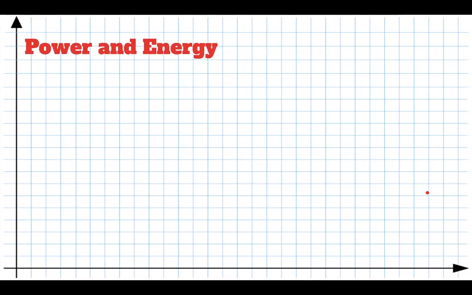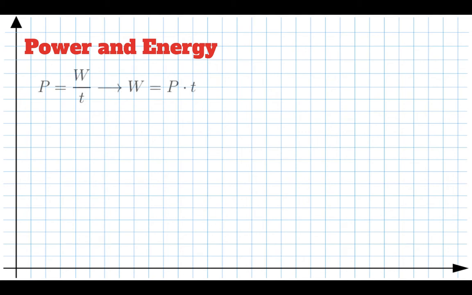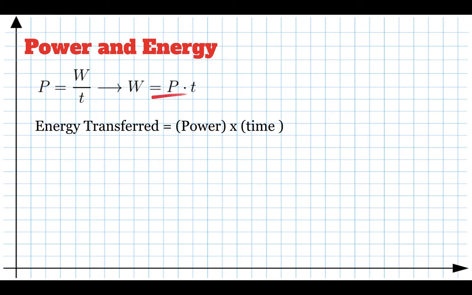All right, now, before we do the next example, let's quickly look at power and energy. Power is the work divided by time. If I multiply both sides by T, I can say that the work, the energy transferred, is the power times the time.